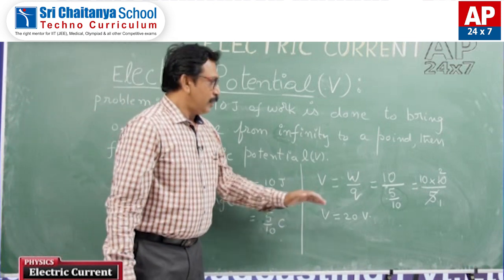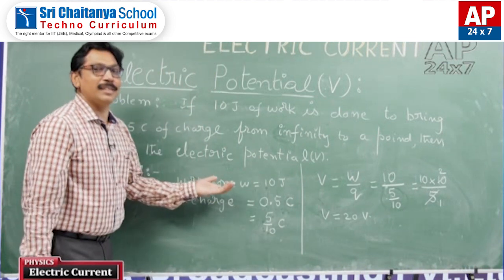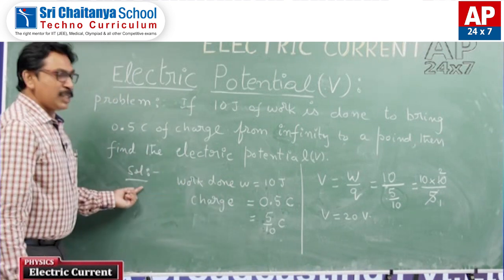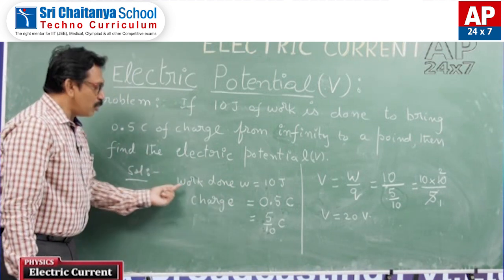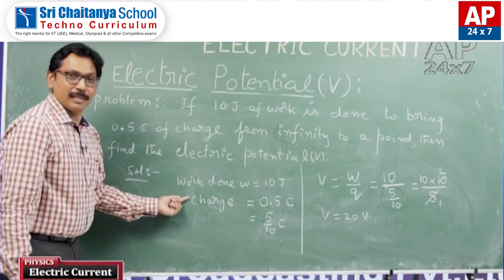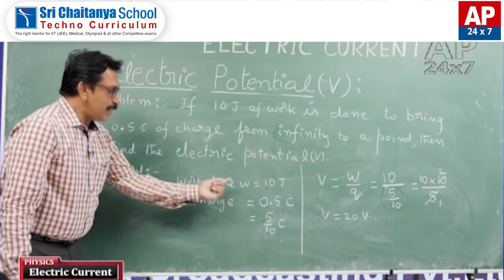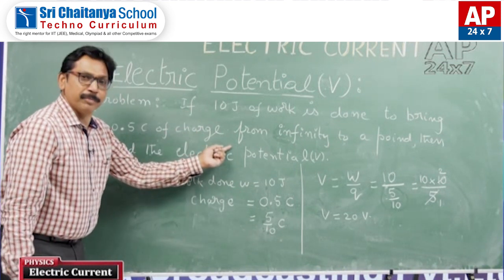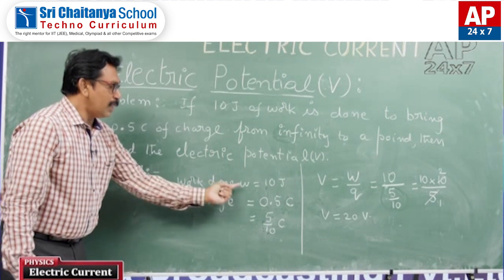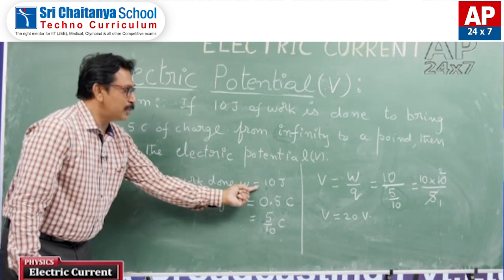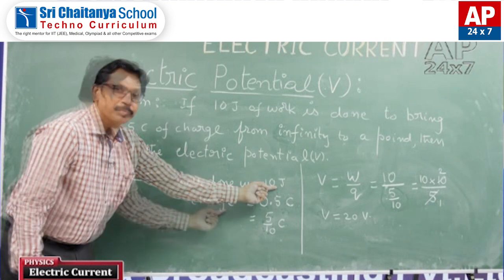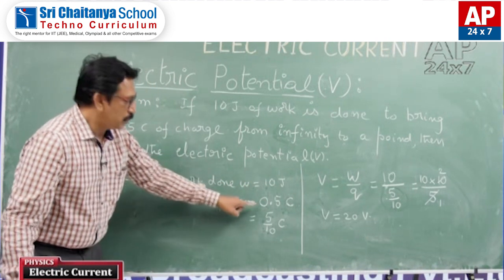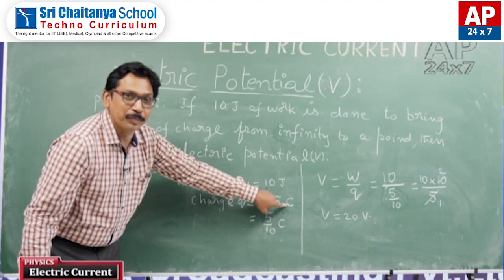Okay, so once again, how did I solve this problem? First of all, I wrote the given data present in the problem. Work done, W is equal to 10 joules. The charge, Q is equal to 0.5 coulomb.